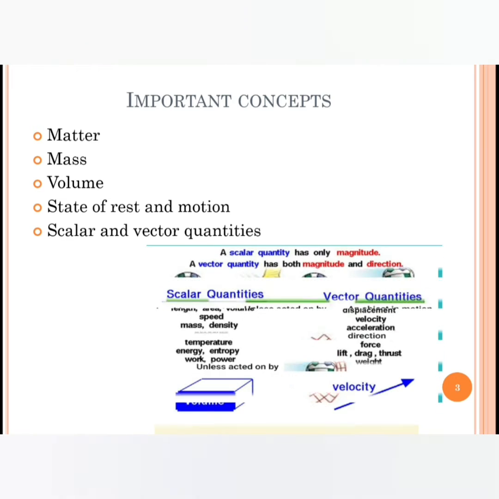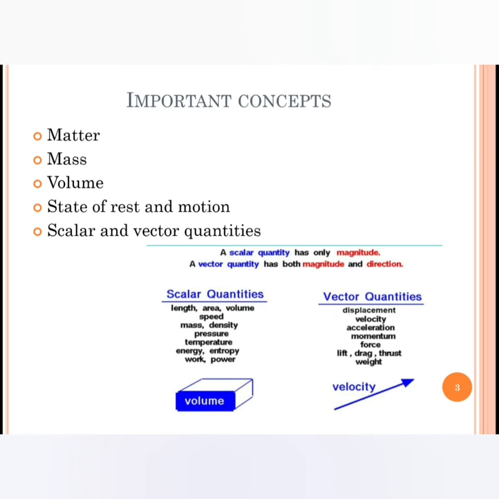Now we'll try to understand what is a scalar quantity and a vector quantity. A scalar quantity is a quantity which has only magnitude and no direction.